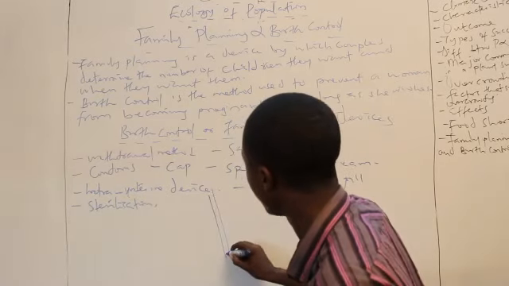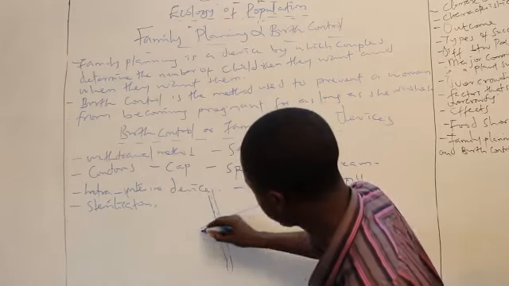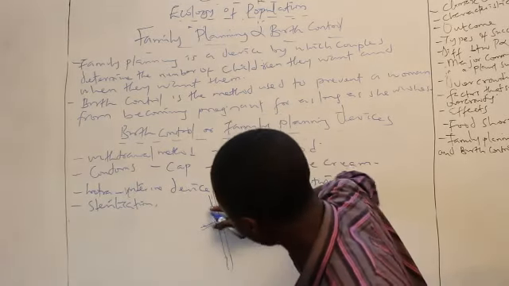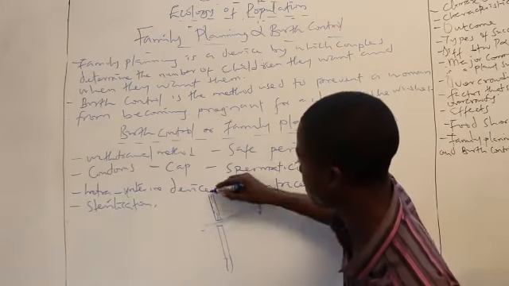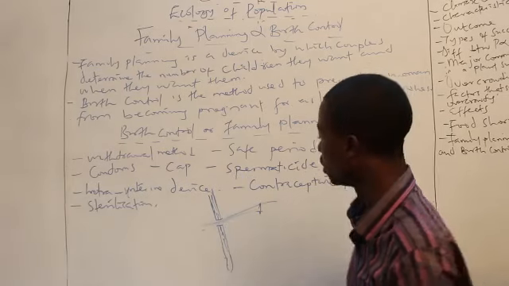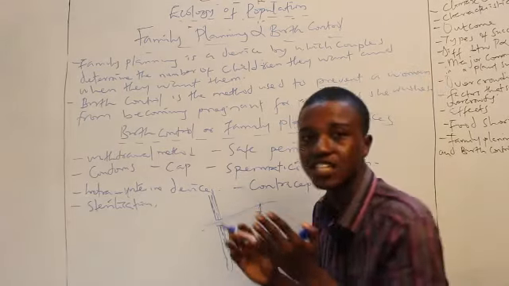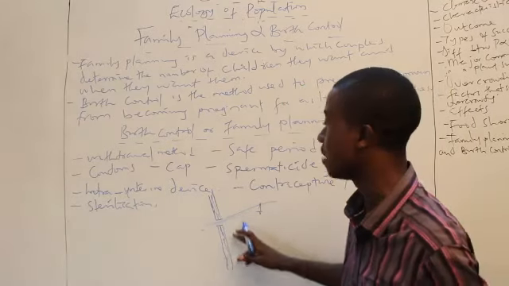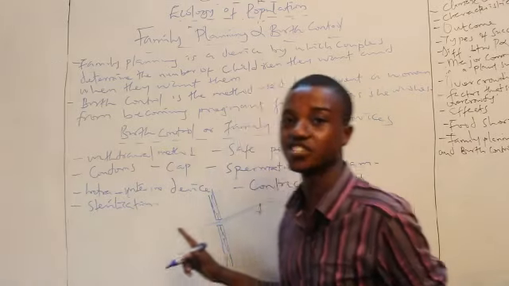If, for example, this is the sperm duct, before the sperm gets here, they will break off this side. They will clip this side. So at the end of the day, we would have something like this and something like this. So when the sperm is coming, it cannot pass. It cannot get to this place. So the process of breaking the sperm tube, clipping the sperm tube to prevent the passage of sperm, is a good method called sterilization.